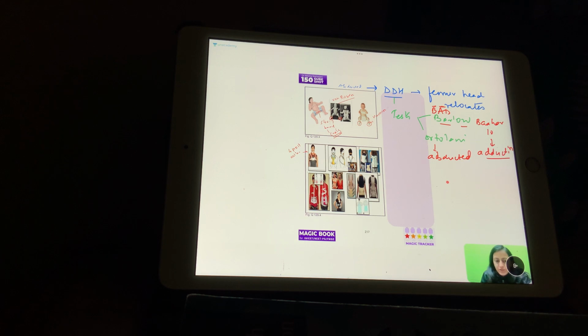Right. So that was about the cast, the splints, and the braces. Do try to solve questions on these. Okay, very, very important. Do try to solve the questions on all of these.